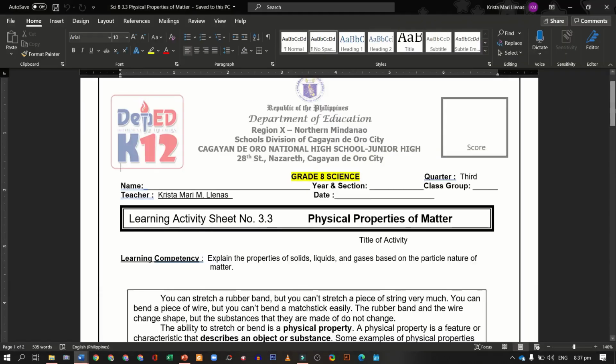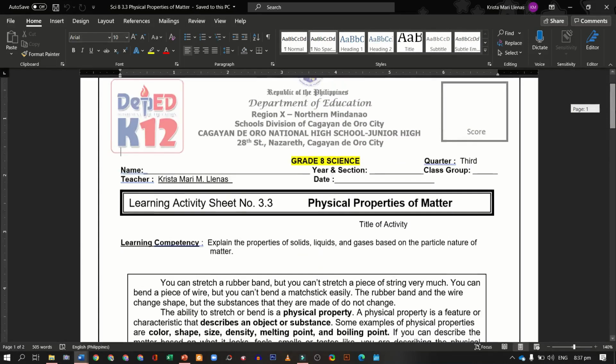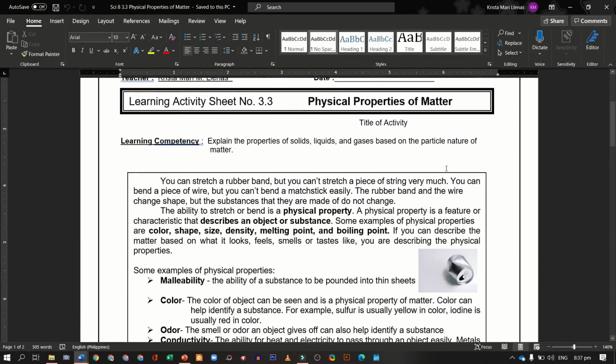3.3. We have the physical properties of matter. Okay, so you can stretch a rubber band, but you can't stretch a piece of string very much. You can bend a piece of wire, but you can't bend a matchstick easily. The rubber band and the wire change shape, but the substances that they are made of do not change. The ability to stretch or bend is a physical property.